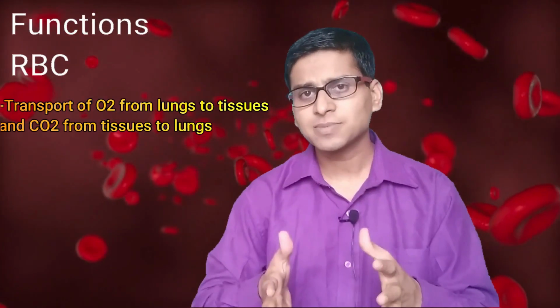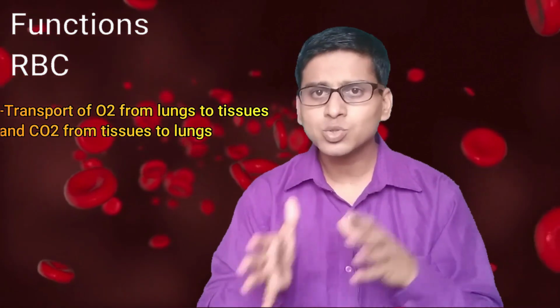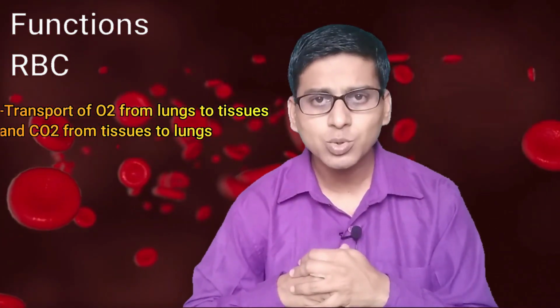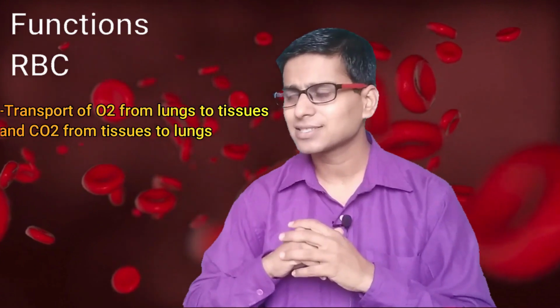Next, the WBC count. The normal WBC count is from 4000 to 10,000 per cubic mm. These values can vary according to age, sex and different physiological conditions of the individual. Next point is function. First of all, RBC. RBC plays an important role in transport of oxygen from lungs to tissues and transport of CO2 from tissues to the lungs.